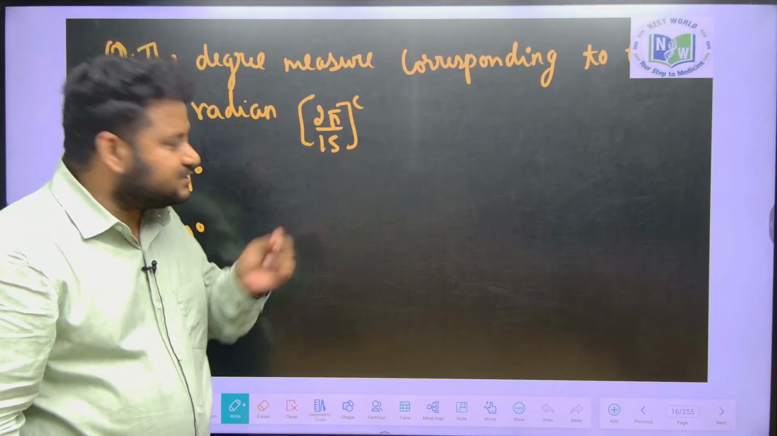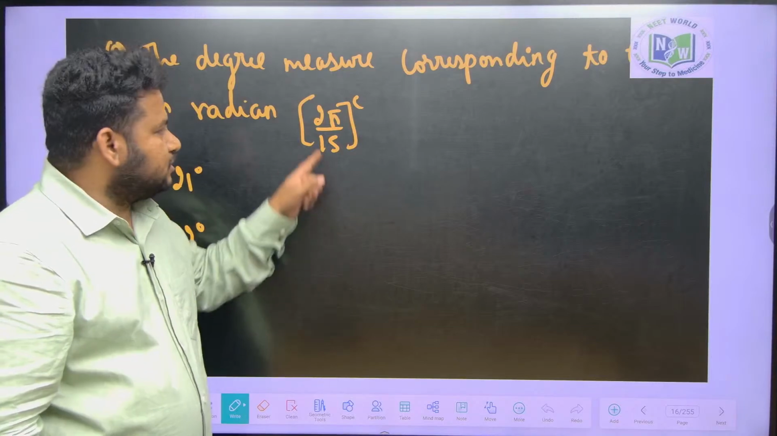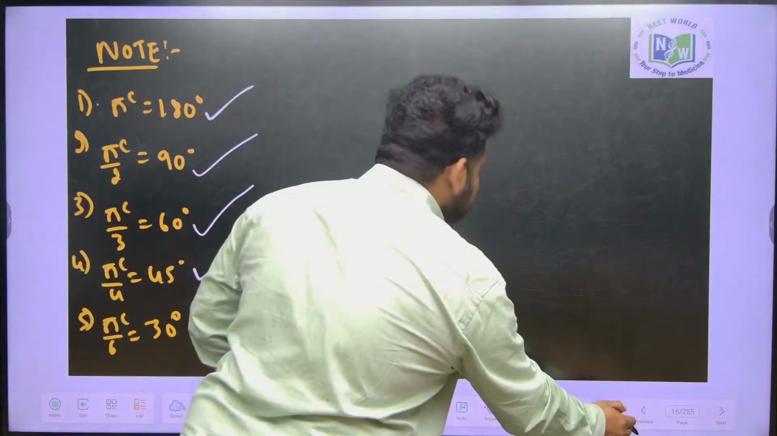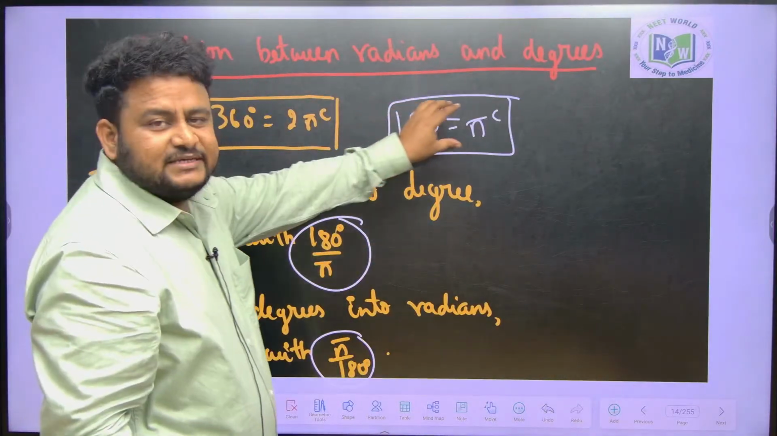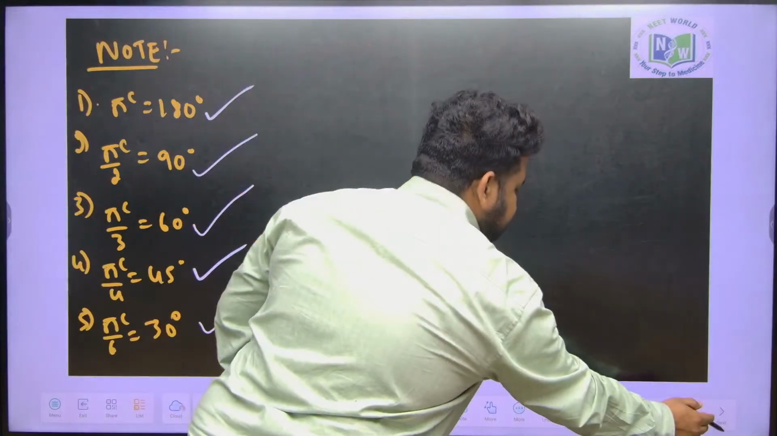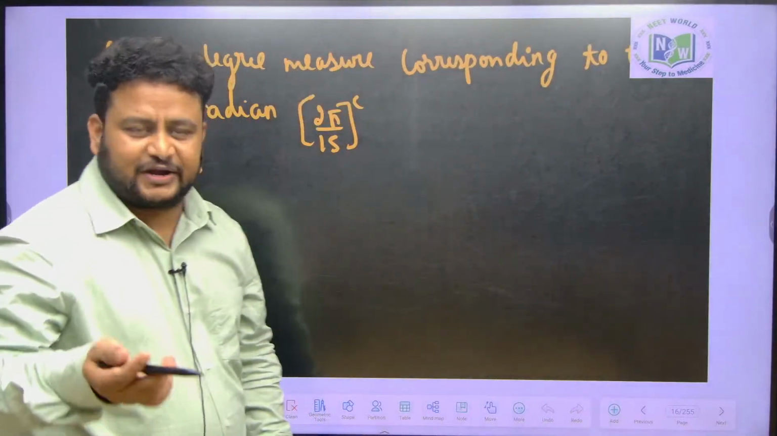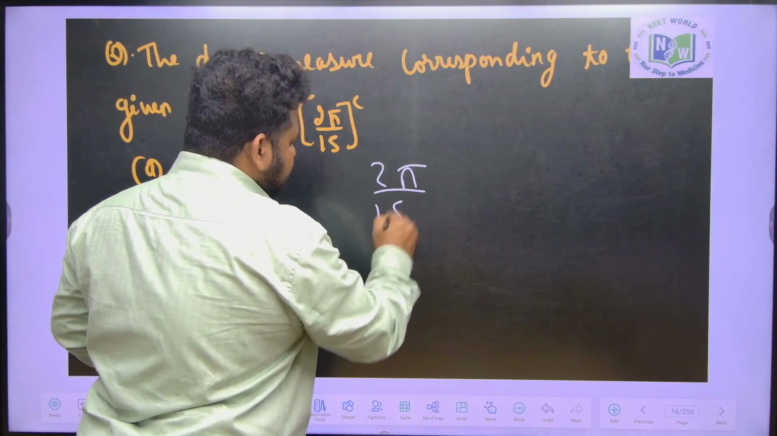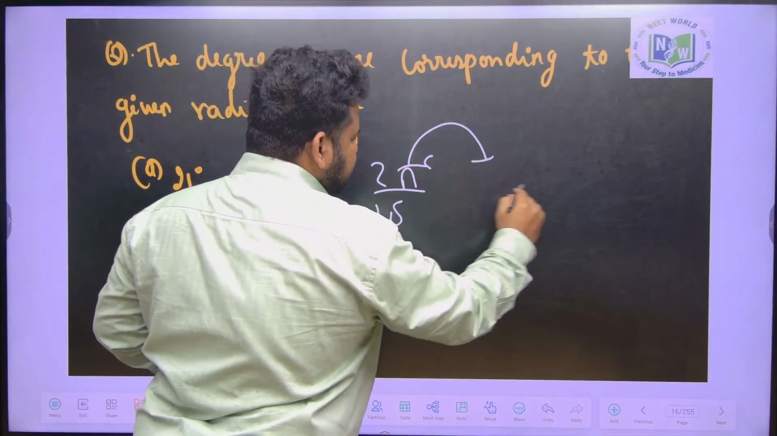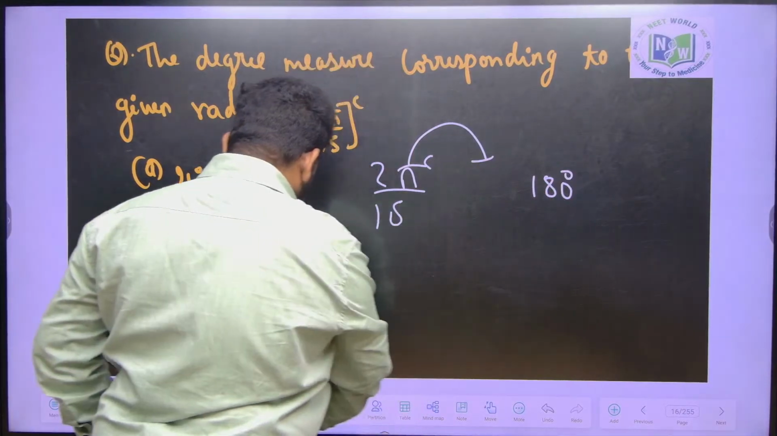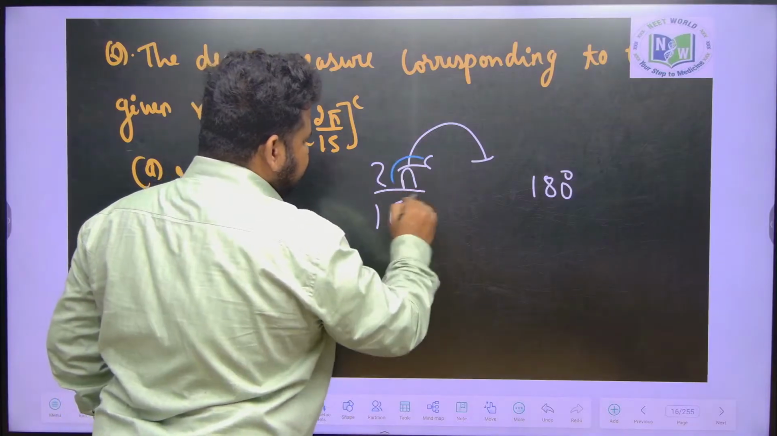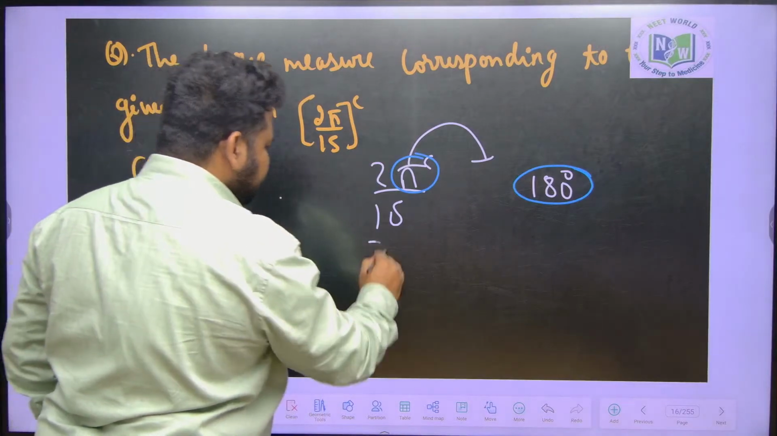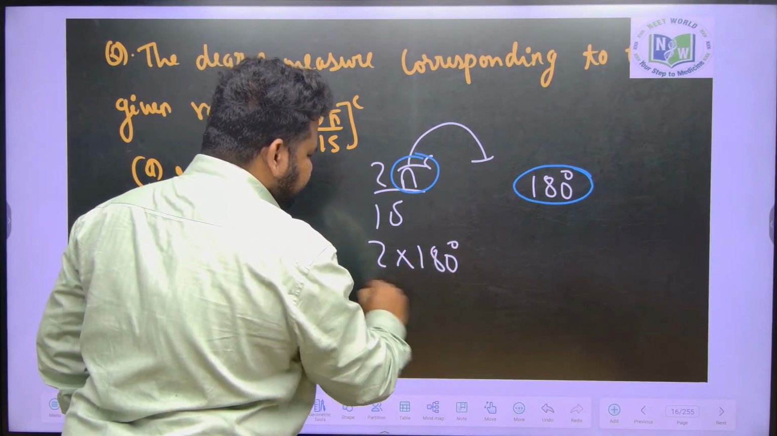Take a pause for a few seconds and think what I should do. Here we have 2 pi by 15. Observe, what did I tell? 180 degrees is equal to pi radians. So where I have pi, if I want degrees, I should substitute the value of 180 degrees. Here the pi value will become 180 degrees. So I can write this as 2 into 180 by 15.